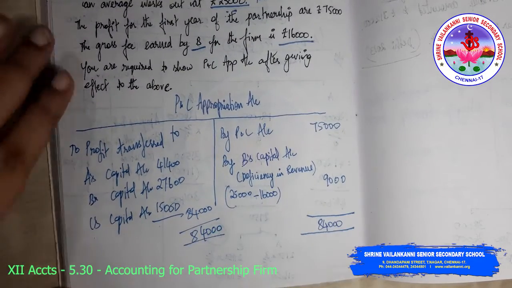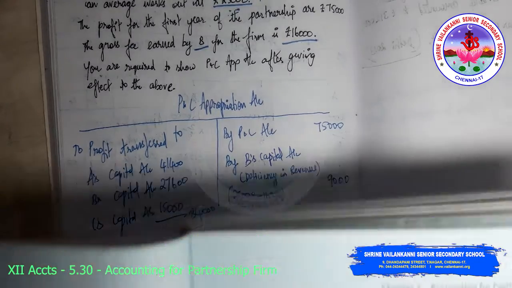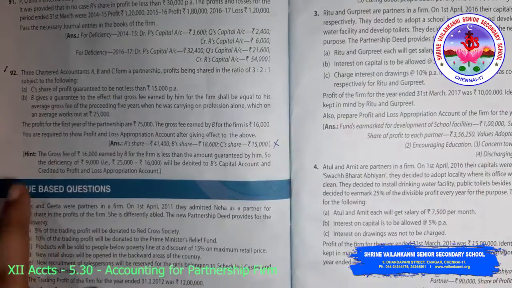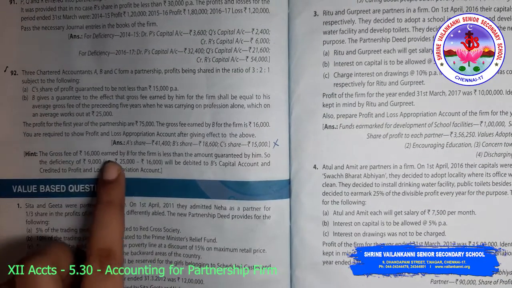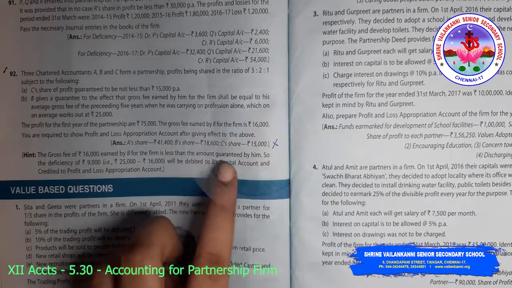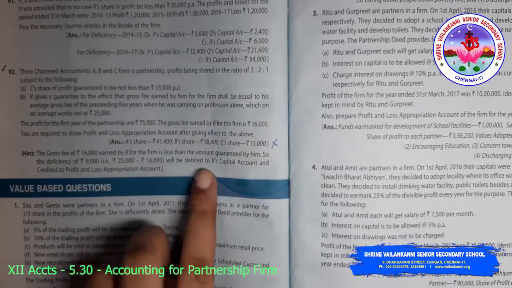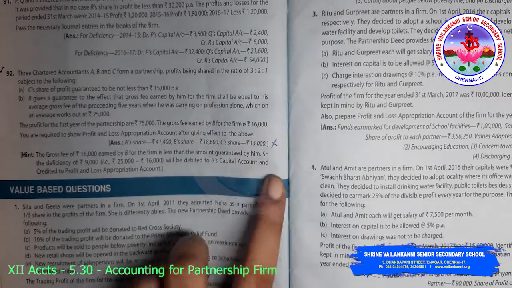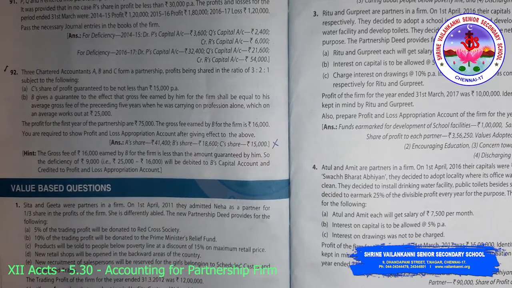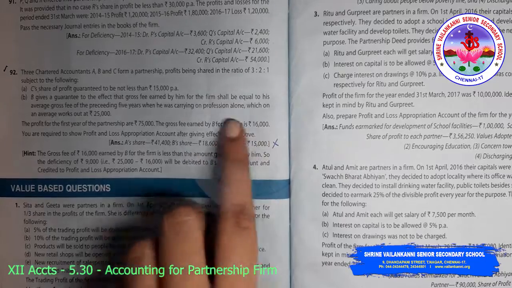Look into this. The answer given in the textbook is wrong, because the gross fees of 16,000 earned by B for the firm is less than the amount guaranteed by him. So the deficiency of 9,000 is to be debited to B's capital account and credited to the profit and loss appropriation account. They have given the hint, but this is not being carried out.